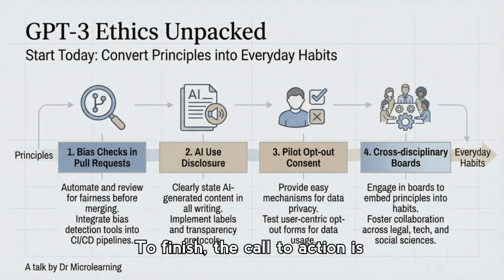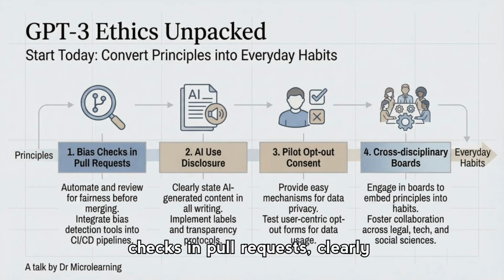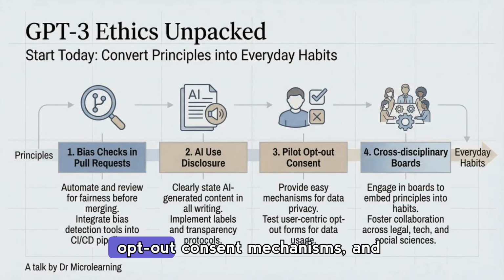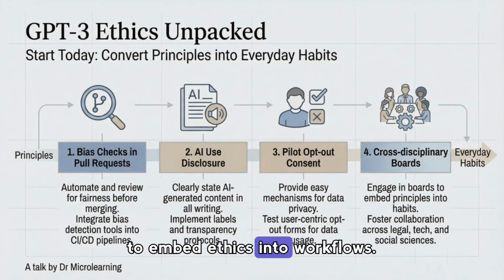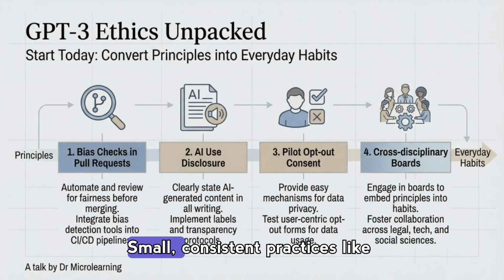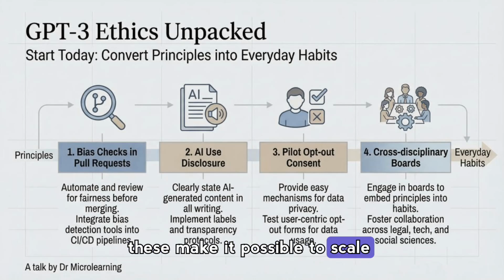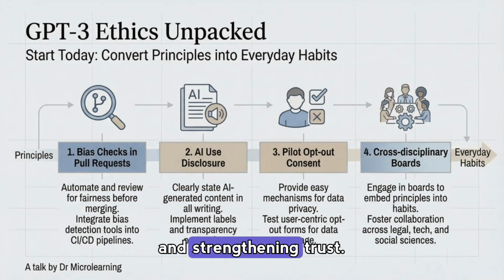To finish, the call to action is practical. Convert principles into everyday habits by automating bias checks in pull requests, clearly disclosing AI use in outputs, piloting opt-out consent mechanisms, and establishing cross-disciplinary boards to embed ethics into workflows. Small, consistent practices like these make it possible to scale responsible AI while protecting users and strengthening trust.